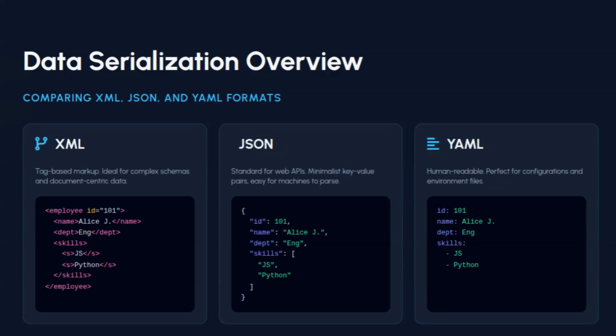Do you know the difference between XML, JSON, and YAML formats? All these three different formats are used for storing data as well as for data transmission. Okay. So basically, when talking about XML, it's a tag-based markup language.